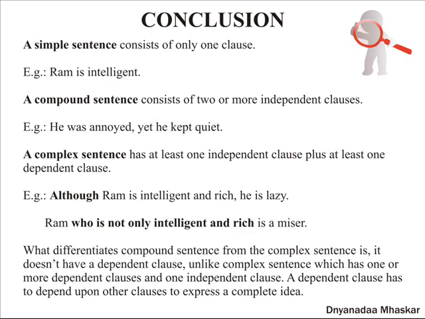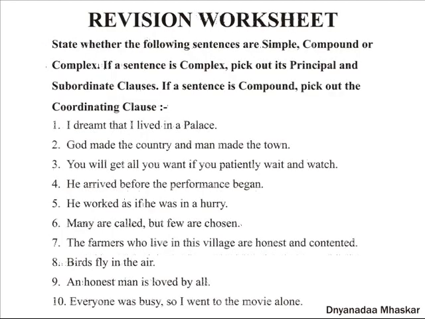What differentiates a compound sentence from a complex sentence? It doesn't have a dependent clause, unlike a complex sentence which has one or more dependent clauses and one independent clause. A dependent clause has to depend upon other clauses to express a complete idea.